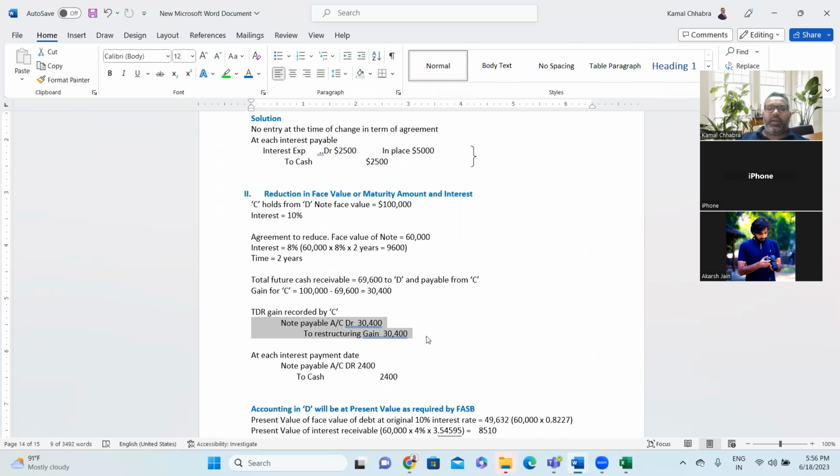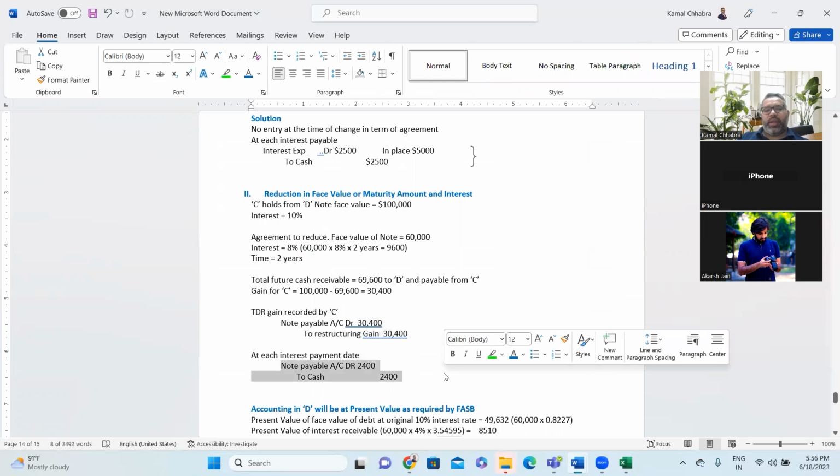And at the year end, it will be interest. Note payable account debit to cash, which is the payment of interest. But before that, we'll be booking interest expense account debit to note payable.